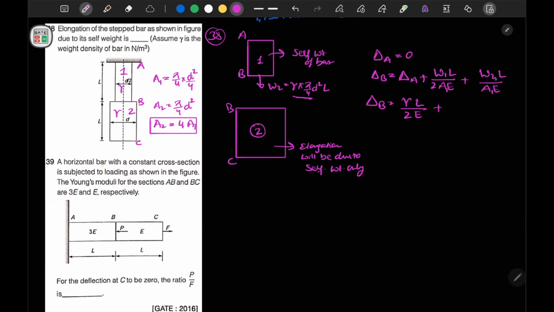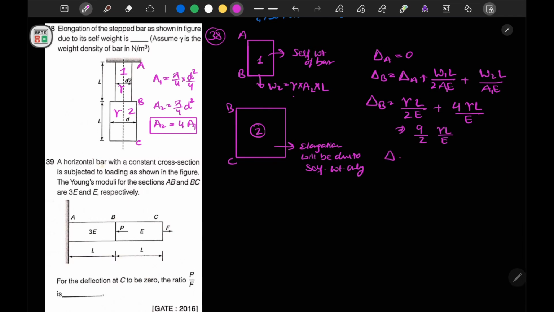Now if I substitute W2 is equal to gamma times A2 times L, I will get gamma L by E. Now if I substitute the value of A2 by A1, A2 by A1 is given by 4, so I can write 4 here, that will be 4 times gamma L by E. So if I solve this, I will get 4.5, that is 9 by 2 times gamma L by E.